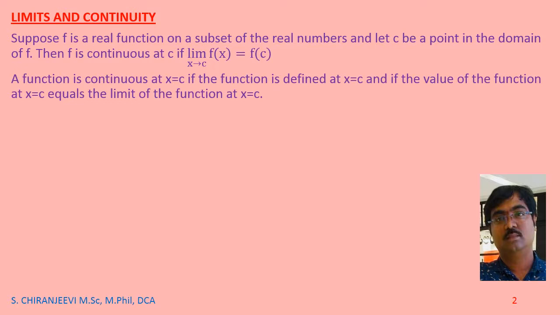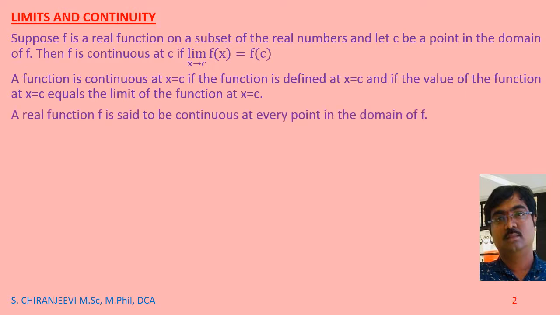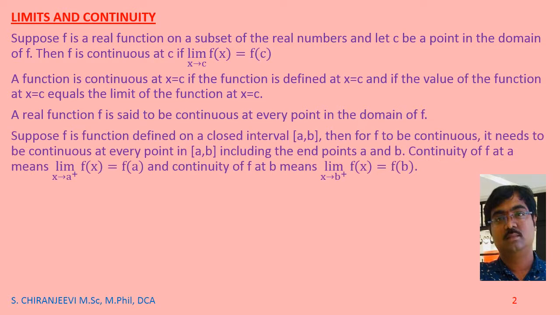A function is continuous at x equal to c if the function is defined at x equal to c and if the value of the function at x equal to c equals the limit of the function at x equal to c. A real function f is said to be continuous if it is continuous at every point in the domain of f.